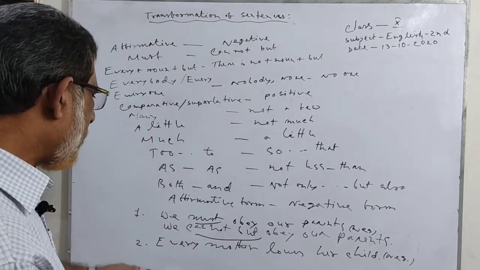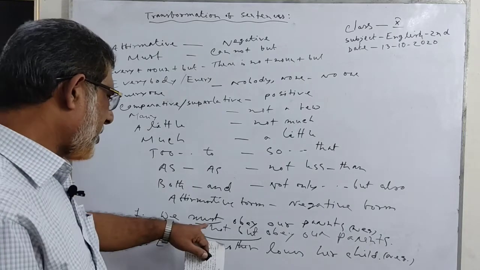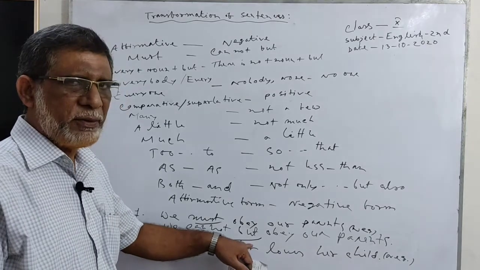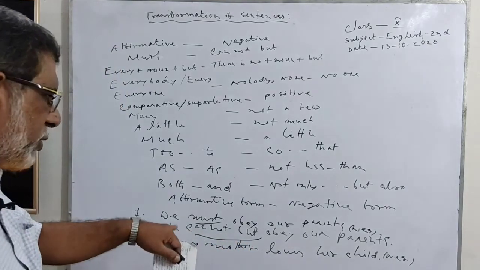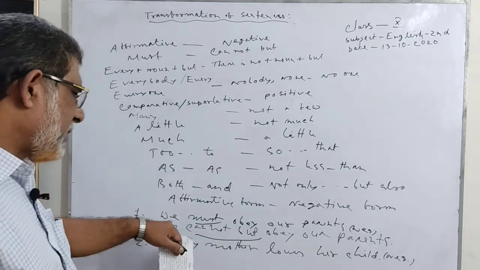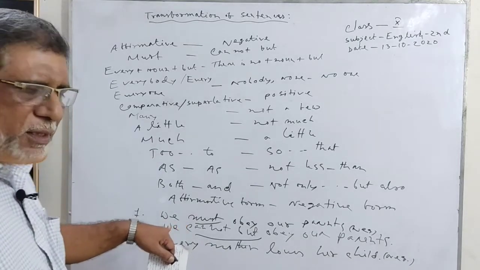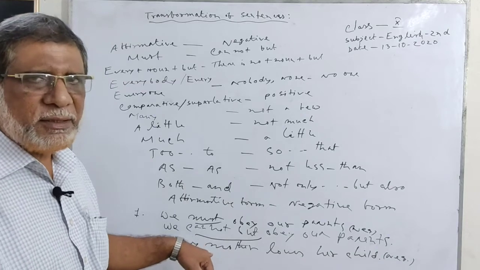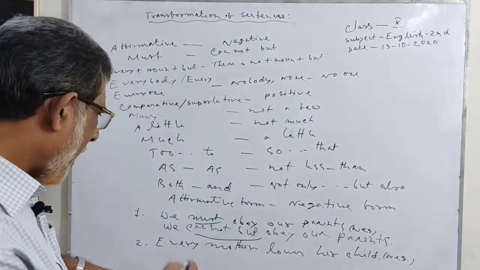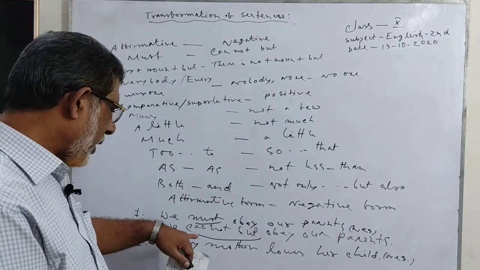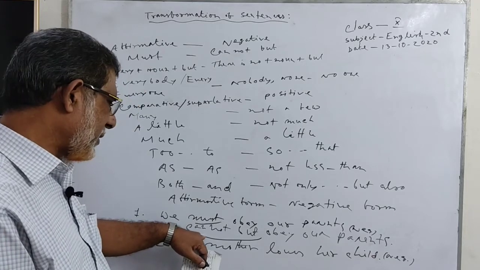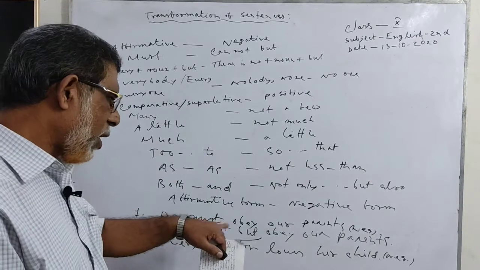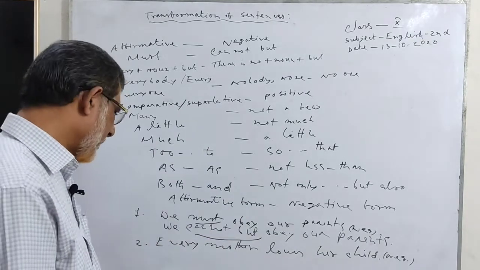When you are going to change must, the affirmative form, to negative form, then you use cannot but. We must obey our parents: this is an affirmative sentence, and we cannot but obey our parents: this is a negative form. When you are going to change this negative form cannot but, then you use must.